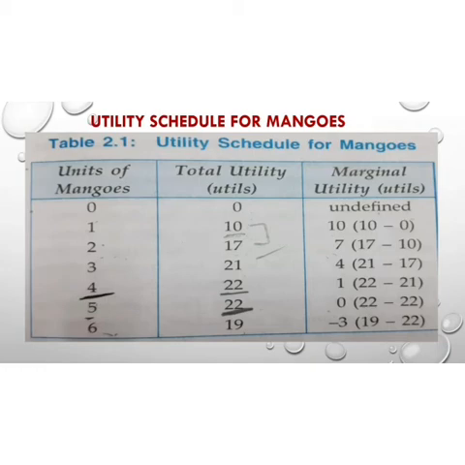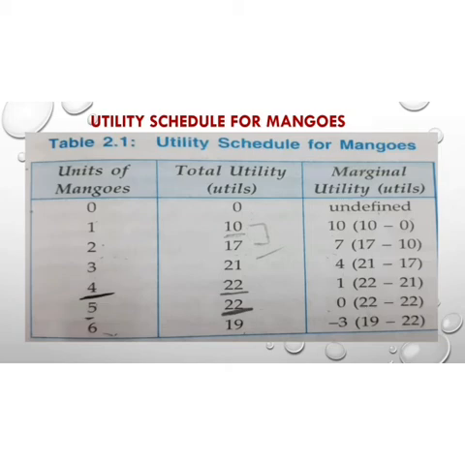It means what? When we consume 0 mango, our total utility is 0. When we consume 1 mango, total utility derived is 10 utils. When we consume 2 mangoes, total utility is 17, and when we consume the third mango, the total utility is 21. Now as you can see, the total utility will increase